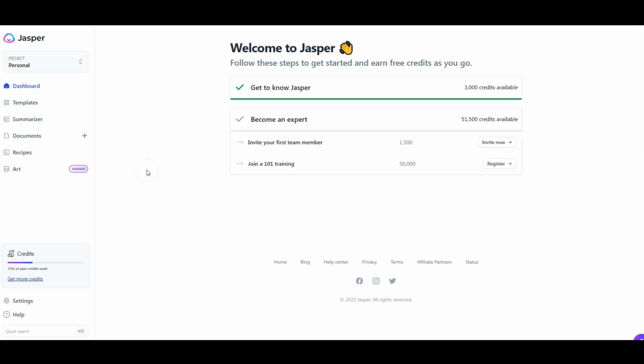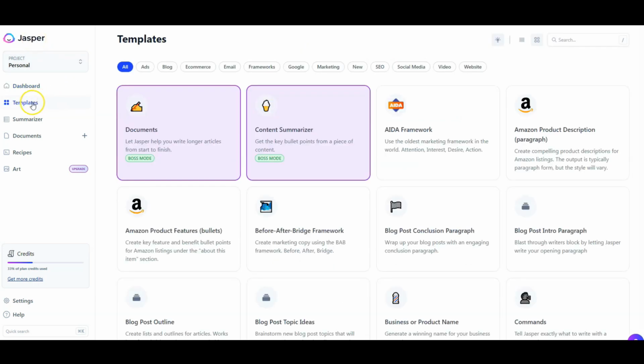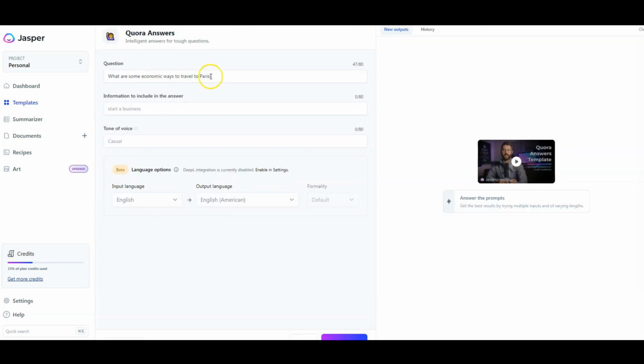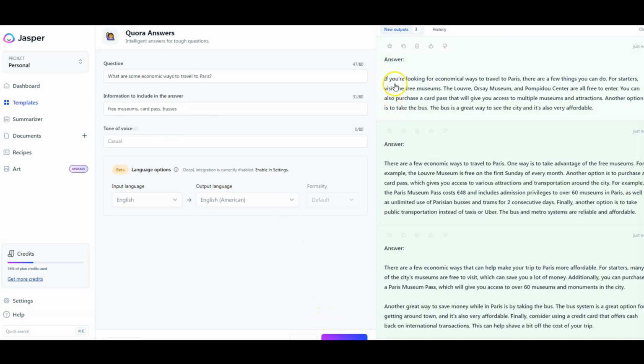One of the best ways to write the answers, again, is using Jasper AI. We will click on templates, then social media, and here you can see a section of Quora answers. We will click on it. Here we type the question, and we will give Jasper keywords or some information to add in the answer. For example, free museums, card pass, and buses. And now we click on generate. And Jasper wrote us answers.